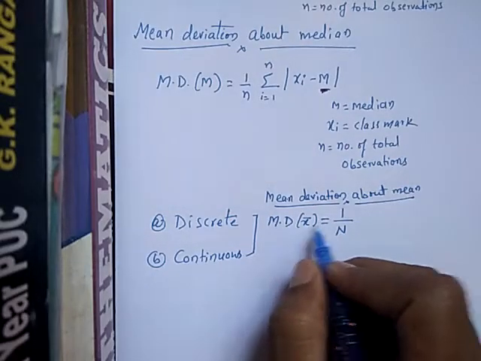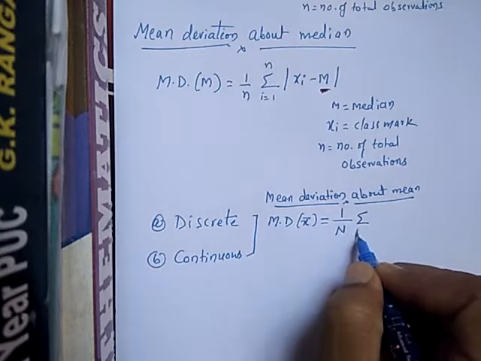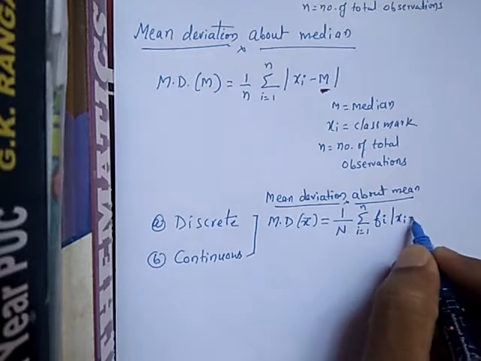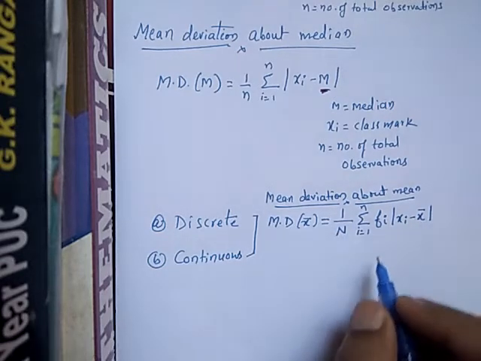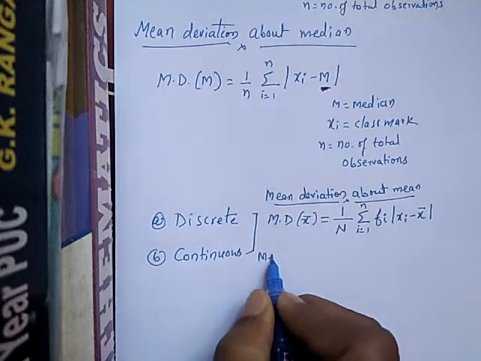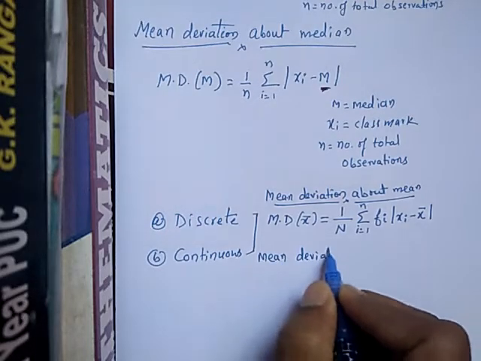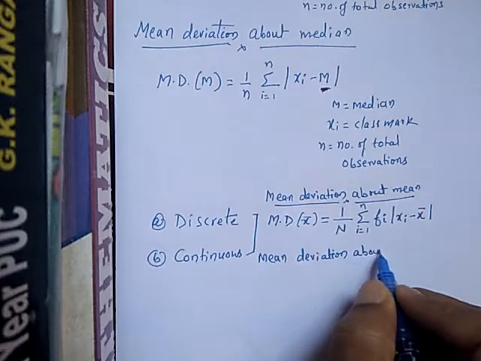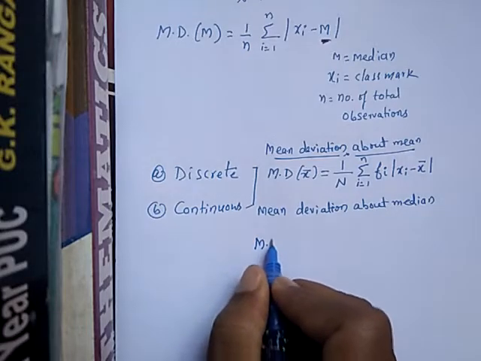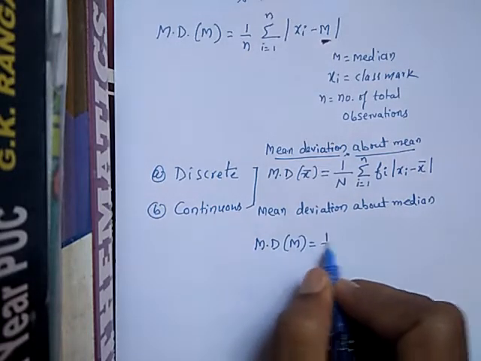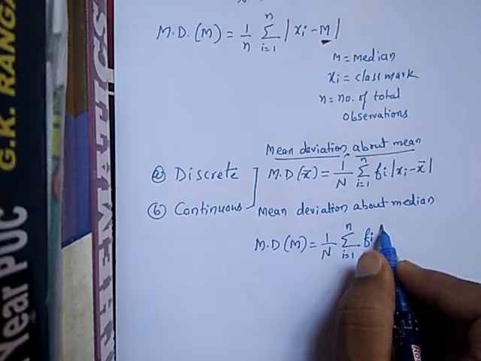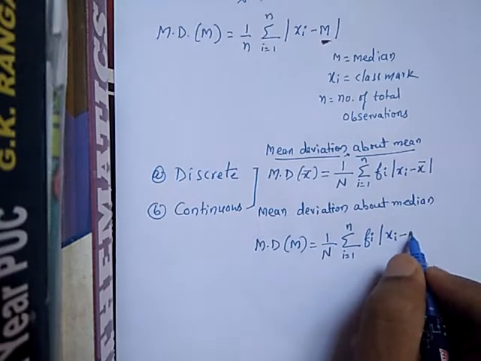Mean deviation about mean is nothing but 1 by n summation i is equal to 1 to n, fi mod of xi minus x bar. Mod, or absolute value, of xi minus x bar. Now if you take mean deviation about median, what is the formula? Mean deviation about median is equal to 1 divided by n, summation i is equal to 1 to n, fi is the frequency, mod of xi minus m.